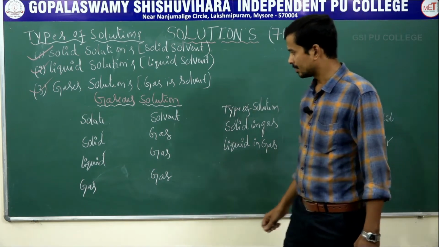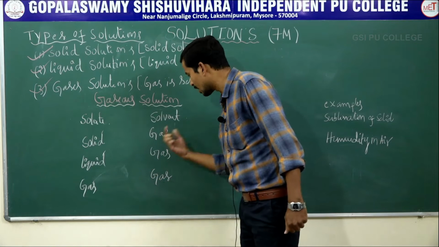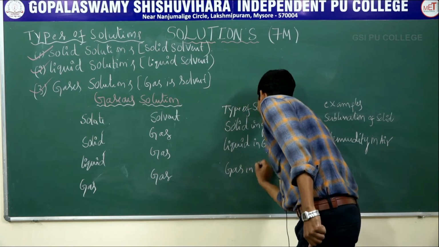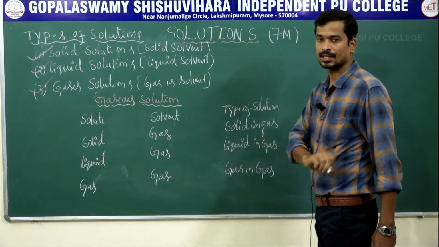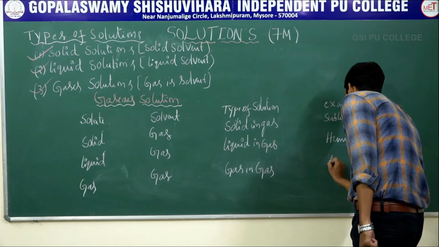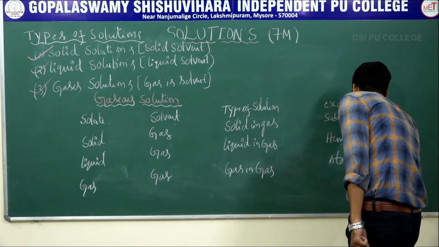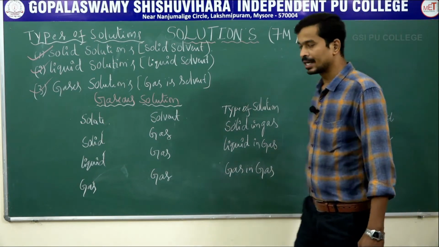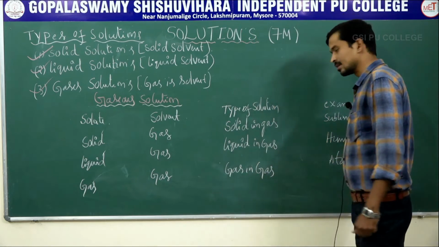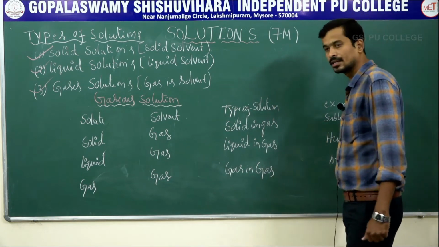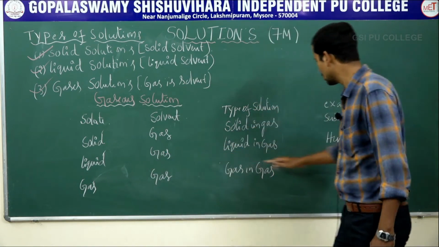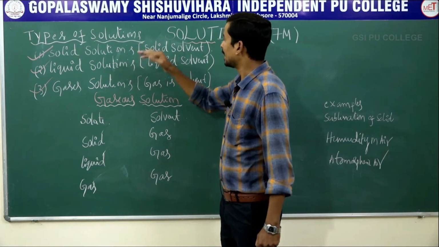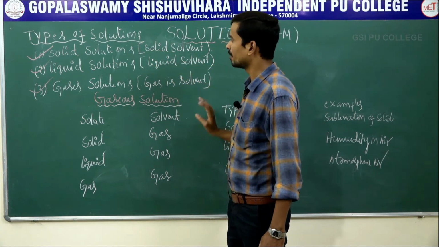Clear? Next, if the solute is gas and the solvent is also gas, it is gas in gas. The example is atmospheric air. Atmospheric air is a mixture of different types of gases: nitrogen, oxygen, helium, neon, argon, etc. These are homogeneous mixtures.